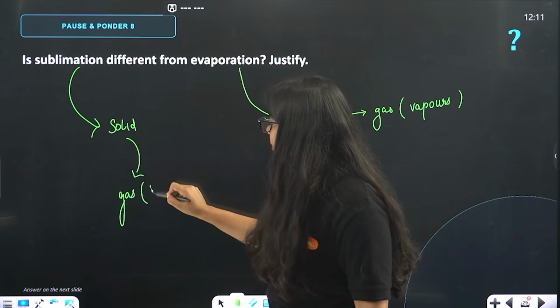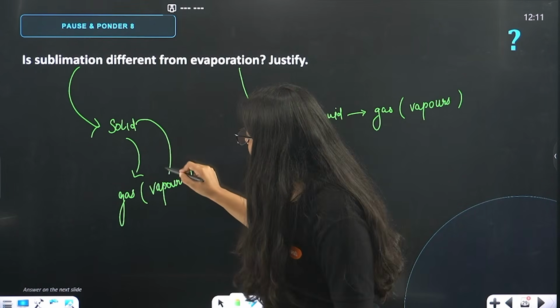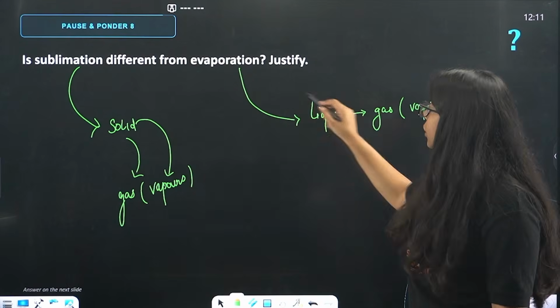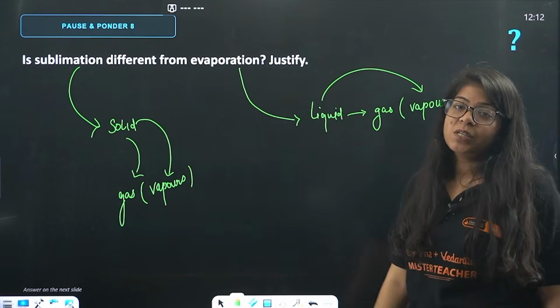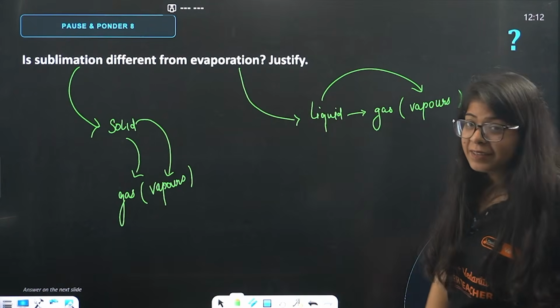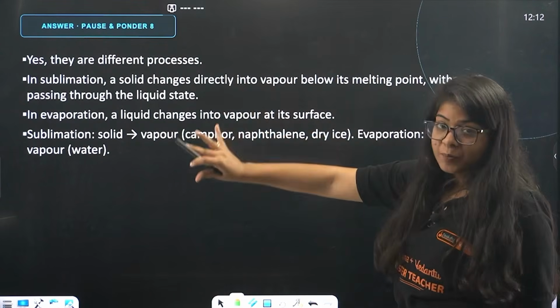Let's call it vapors, not gas. So, here solid is getting directly converted into vapors, and here liquid is getting converted into vapors. This is just skipping the liquid step. So, of course, these are different and this is the basic difference. Yes, they are different processes.